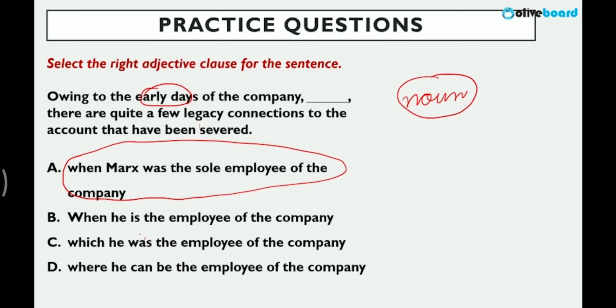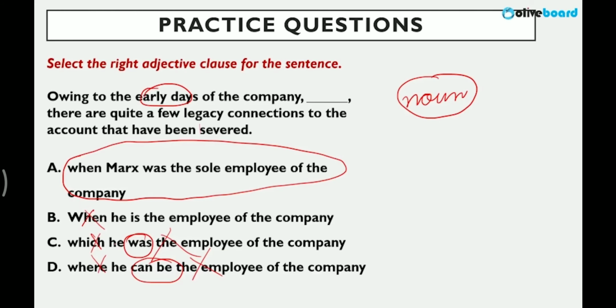Here, was is given. So this time frame is wrong. You can cancel this out. Which is used for things, where is used for location, right? You understand this part. So in B, it is incorrect when he is the employee, when is wrong, right? So these words are also wrong.